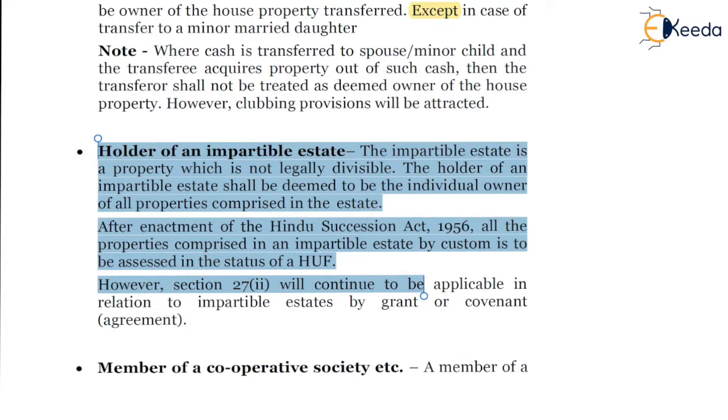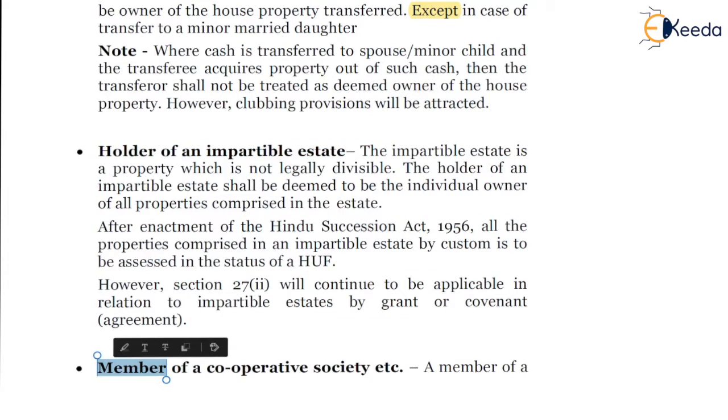However, section 27(2) will continue to be applicable in relation to impartible estates by grant or covenant agreement. So the owner of the impartible estate will continue to be the deemed owner of all the properties comprised in that estate, for the purpose of calculation of income from house property as per section 27. Next, member of a cooperative society, etc.